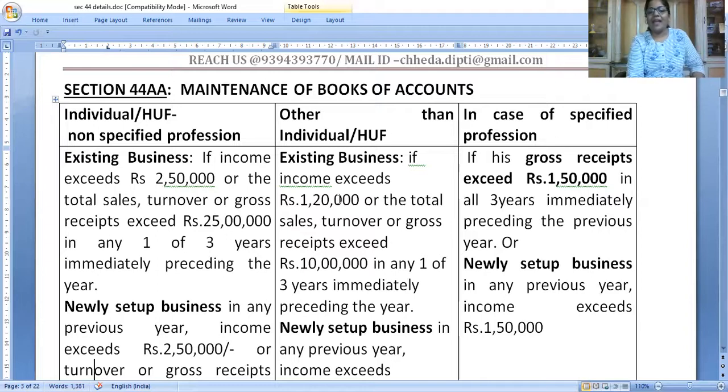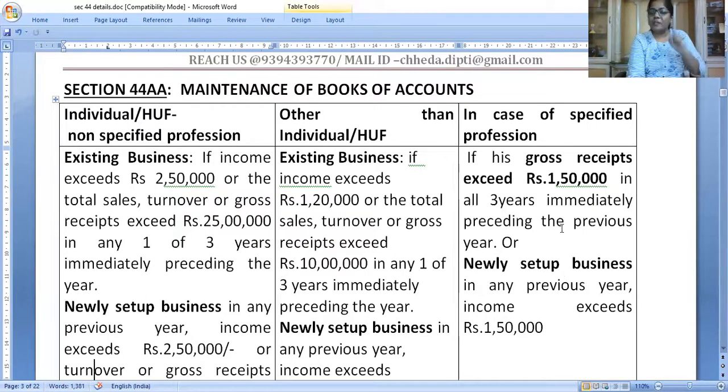Other than individual and HUF, that is firms and companies and all, if income exceeds 1,20,000 or turnover exceeds 10 lakhs, in any of the preceding 3 years, maintain books. In case of new business, in the present year, if we feel that income is likely to exceed the 1,20,000 and 10 lakh limit, then maintain the books.